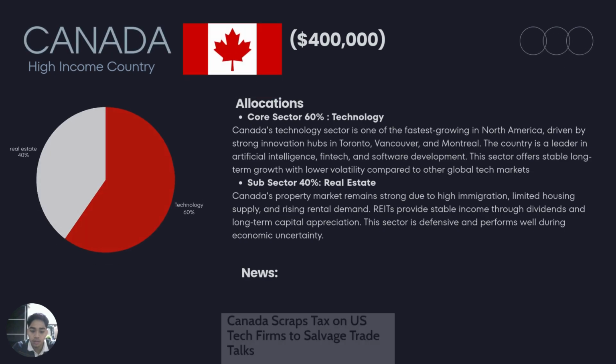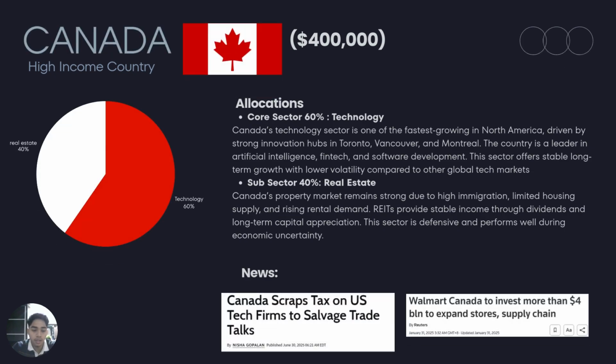Moving on to the next one, I'll be explaining the first country that I've chosen, which is Canada. So for Canada, it will be allocated 400,000 US dollars. From that 400,000, 60% will be invested in technology. Canada is a global leader in AI, fintech, and digital innovation, especially in Toronto, Vancouver, and Montreal.